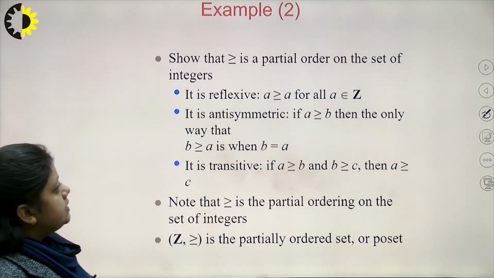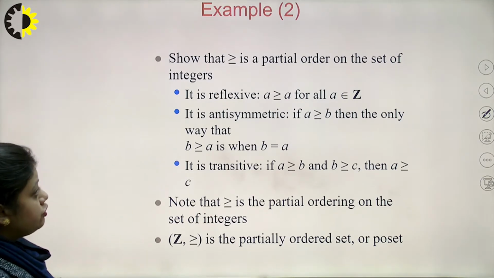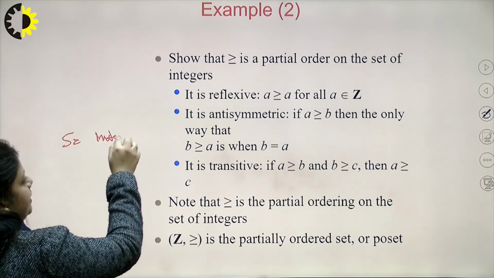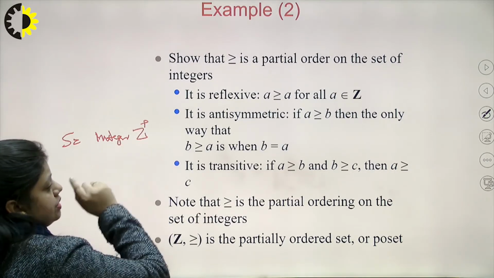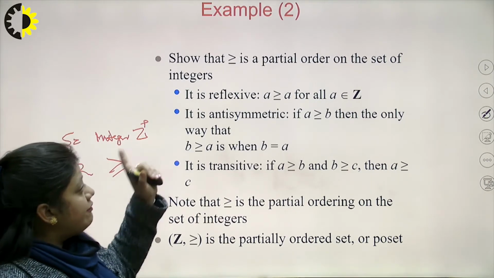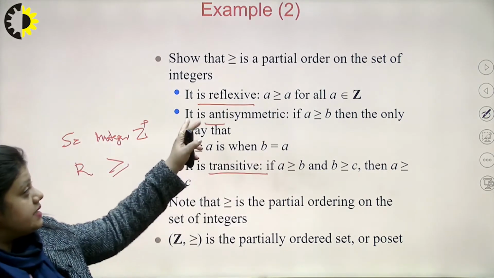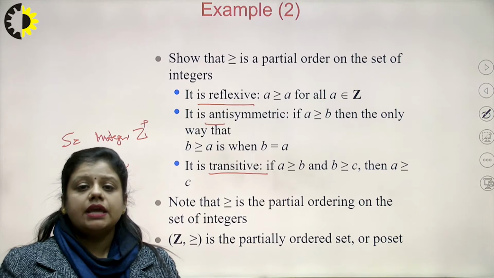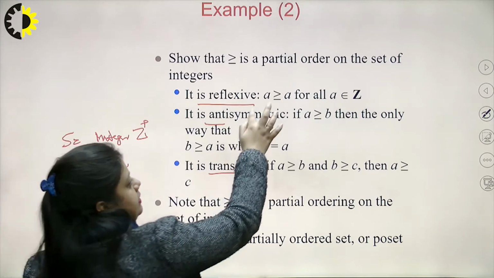Show that greater than or equal to is a partial order on the set of integers. So what is the set I have? The set is the set of integers, which I can denote by Z. The relation R that is defined is greater than or equal to. Now we have to prove it is reflexive, antisymmetric and transitive. It is reflexive because if I pick any integer A, then A is greater than or equal to A, which is true for all A belonging to Z.